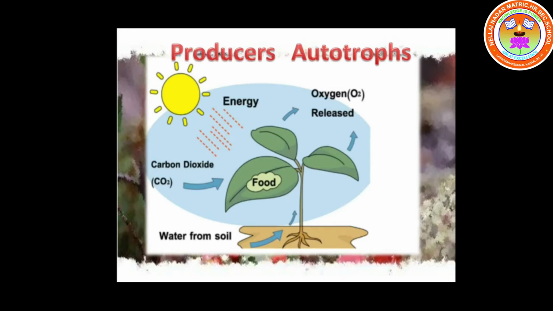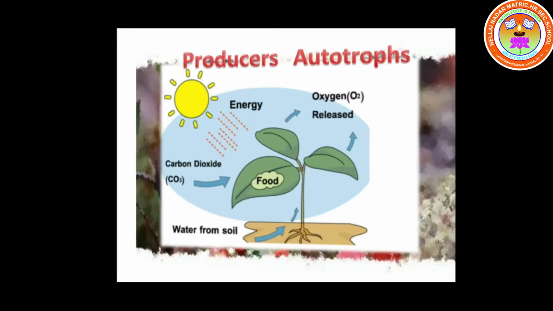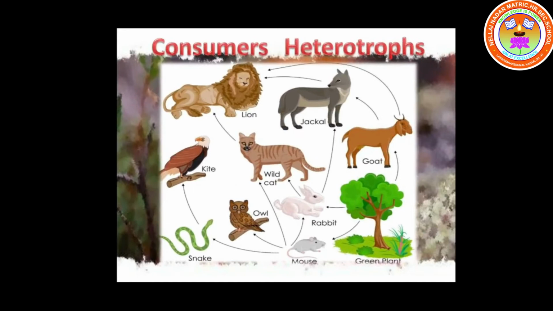Plants are producers. Yes, children, plants are producers because they make their own food by the process of photosynthesis. So let us see about consumers. What are consumers? Organisms which cannot produce their own food and need to eat other organisms as food. These organisms are called consumers.